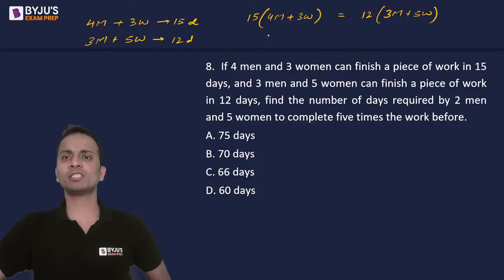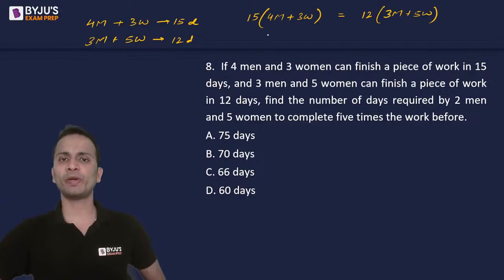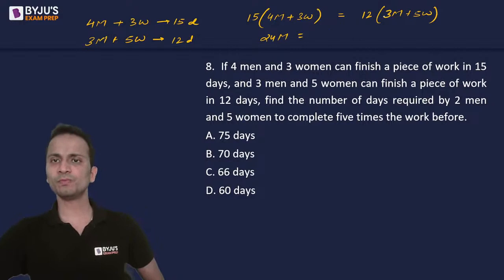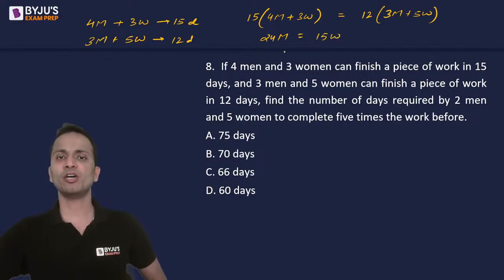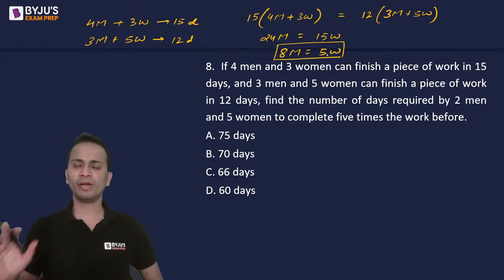Now, upon simplifying this, I will get 60 minus 36, 24 men are equivalent to 60 minus 15 women, or 8 men are equivalent to 5 women. 8 men are equivalent to 5 women, right?